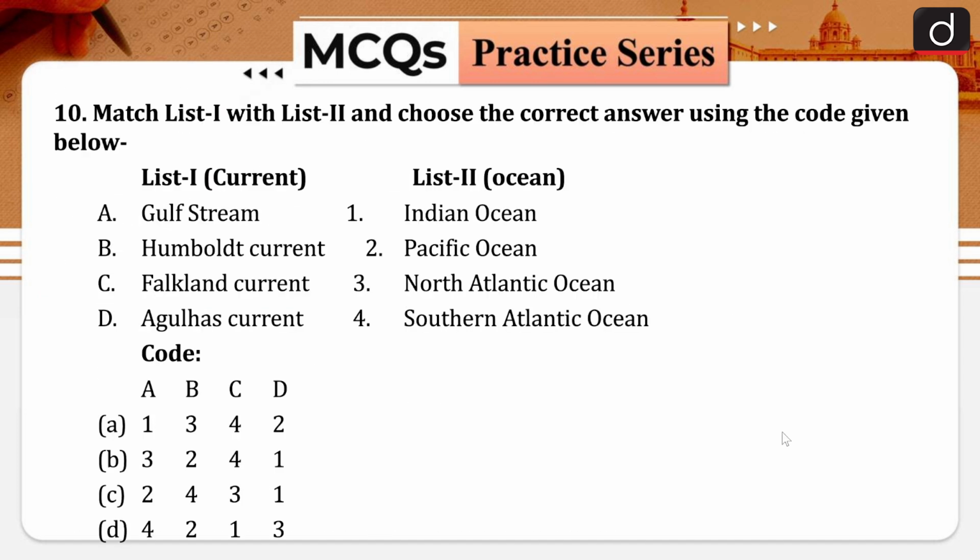Next, match list 1 with list 2 and choose the correct answer using the code given below. List 1 is current, list 2 is ocean. Gulf Stream, Humboldt Current, Falkland Current, Agulhas Current. Indian Ocean, Pacific Ocean, North Atlantic Ocean, Southern Atlantic Ocean.